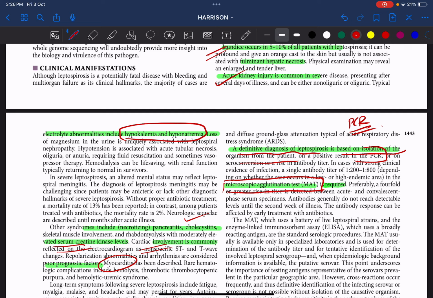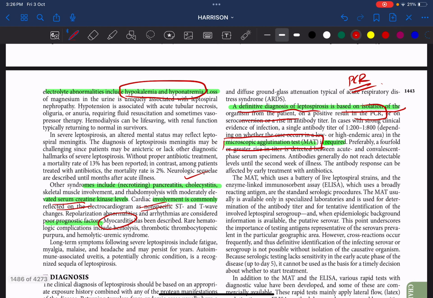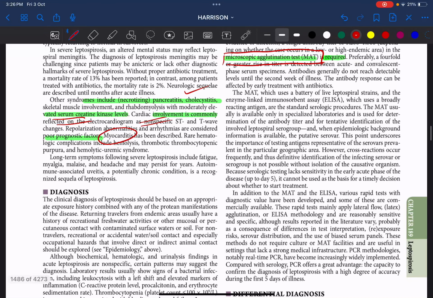So we usually go for PCR, and of course, by clinical manifestations, we can find that the patient may be having leptospirosis. MAT is a type of antibody assay, but in the first week we always use PCR, that too on blood. Then in the second week or the convalescent phase, we can rely on the antibodies, and after that we can use urine for PCR. So initially, first week, it is blood; second week, antibodies, MAT, microscopic agglutination test; and the rest of the weeks we can go for urine.